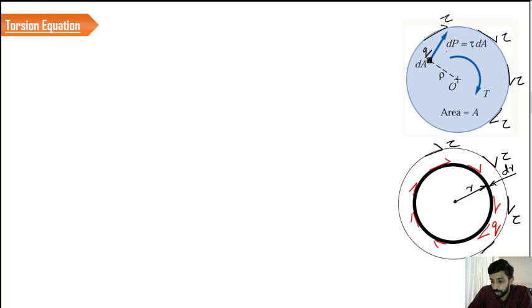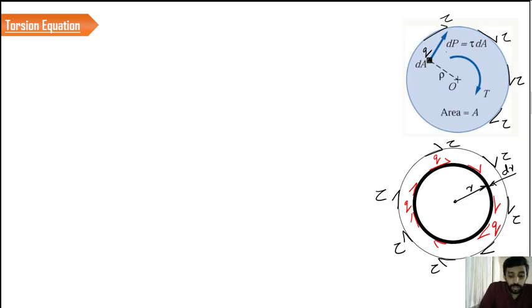With the theory of pure torsion, we have said that the value is maximum at the surface and is proportional to R. So on the outside we have a shear value of tau, whereas in an inner element we have a value of Q.